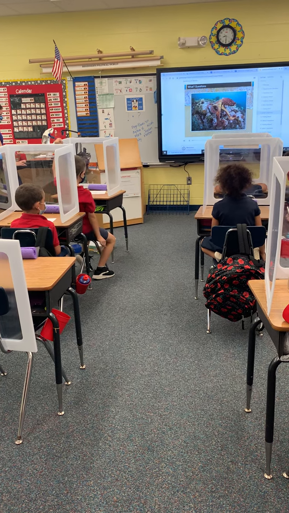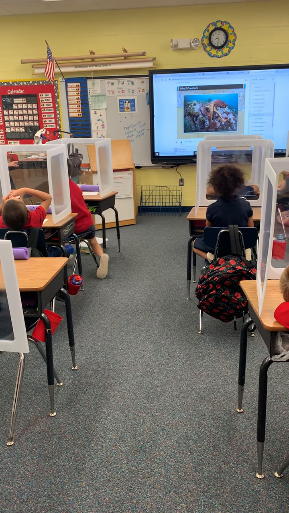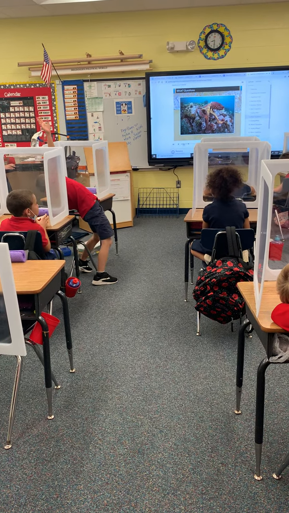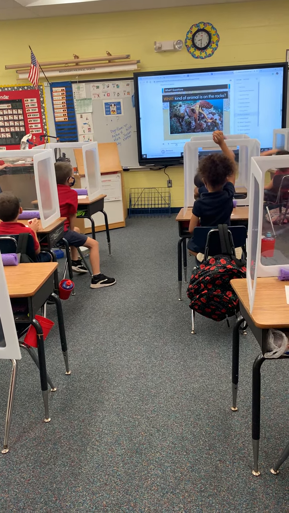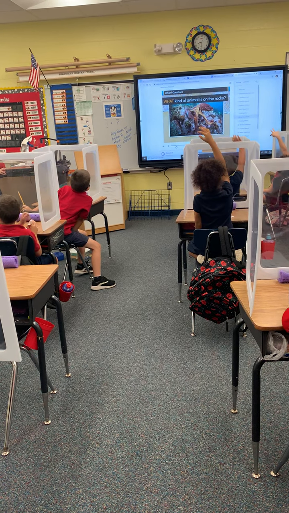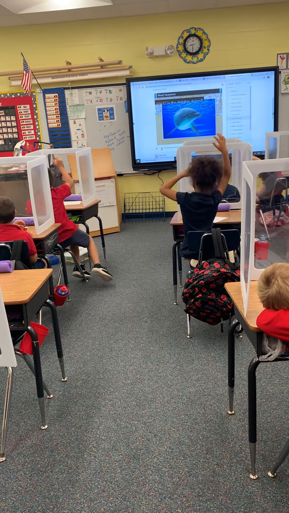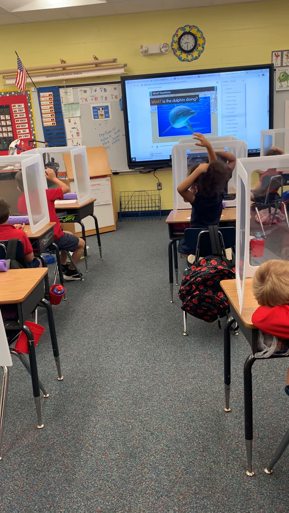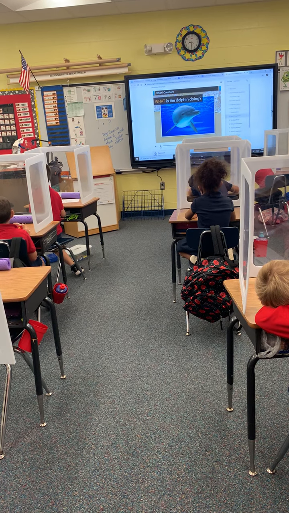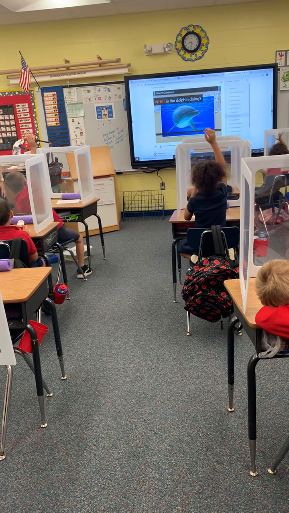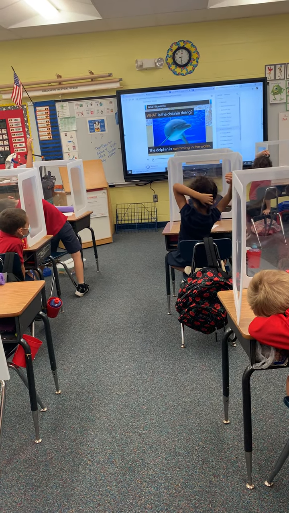Questions that begin with the word what ask about what is happening in the text. They also ask about objects or things in the text. An example of a what question is, what kind of animal is on the rocks? We can use the details in the picture to answer the question. An octopus is on the rocks. Another example of a what question is, what is the dolphin doing? We can use the details in the picture to answer the question. The dolphin is swimming in the water. Looking at these important details helps us better understand what is happening in the pictures.